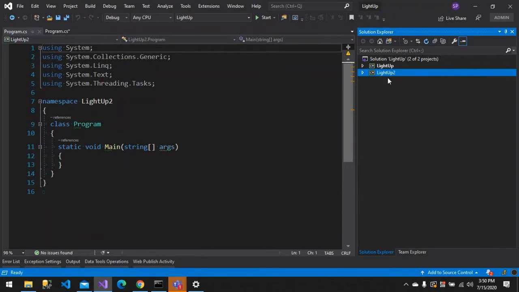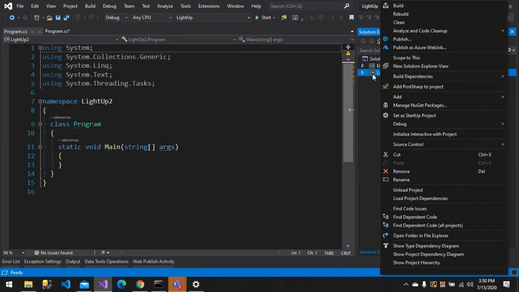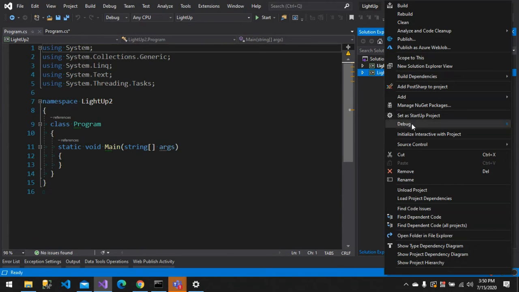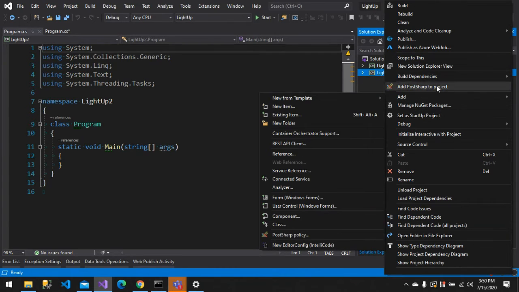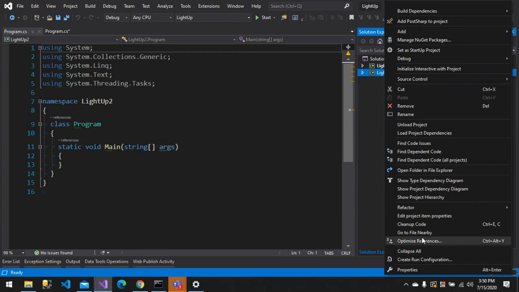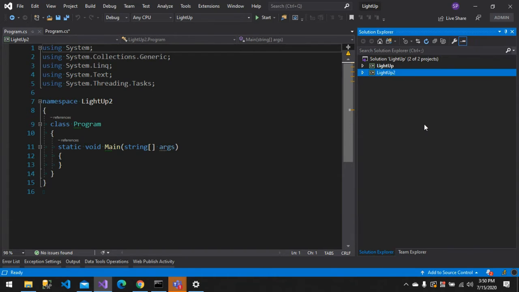Likewise, in an enterprise application, in my project there are around 22 to 23 projects, but I will be working focused on only 4 to 5 projects. The other projects are static, they won't change, it's like a base project. So during the load of Visual Studio we don't need those projects. Let's say I want only 5 projects to be loaded, I can just select it. If I unload this project, let's say I want only light up, I don't want light up 2, I'm just going to right click, and there will be an option called unload. Unload this project.